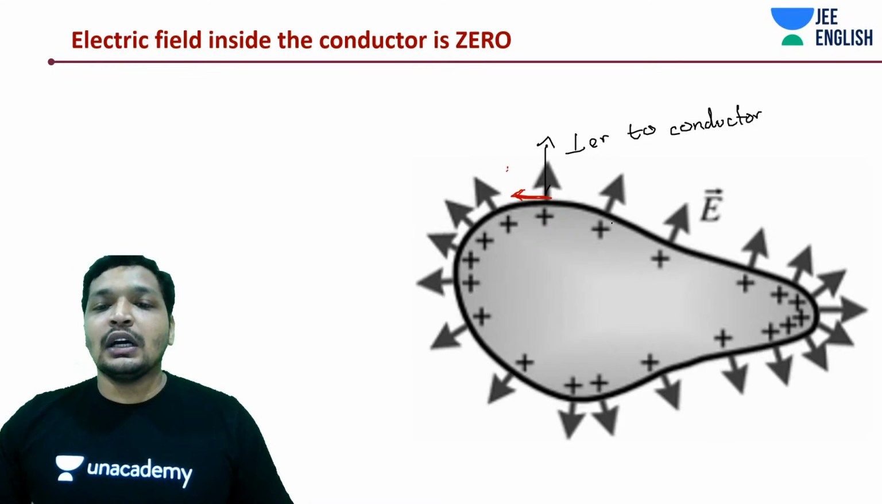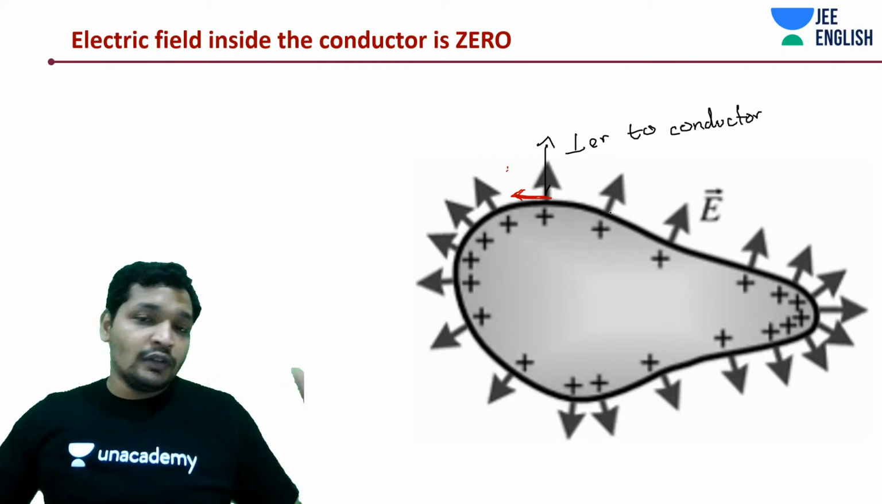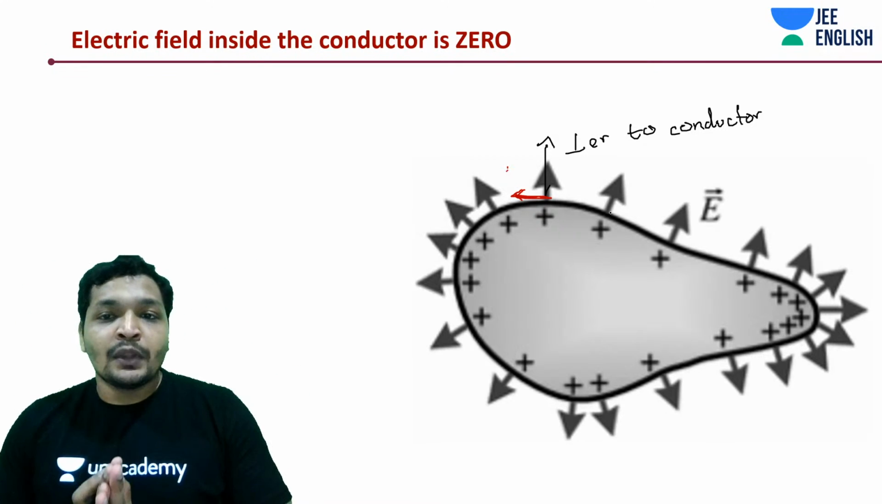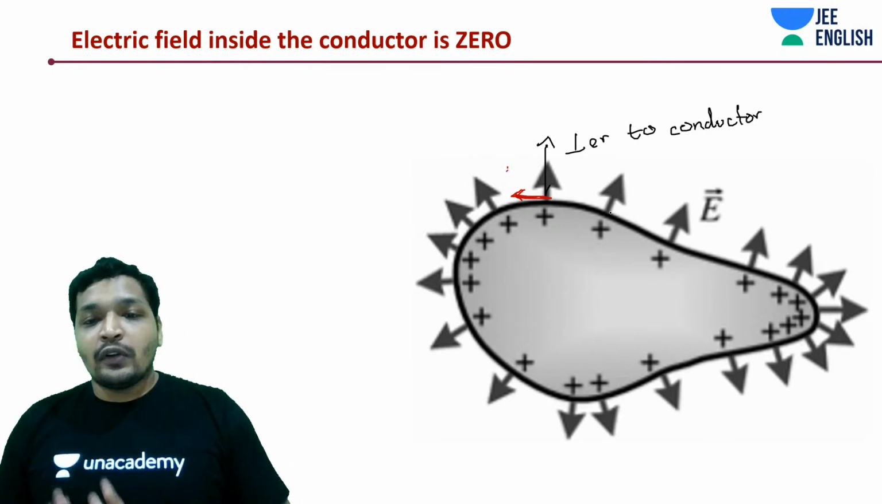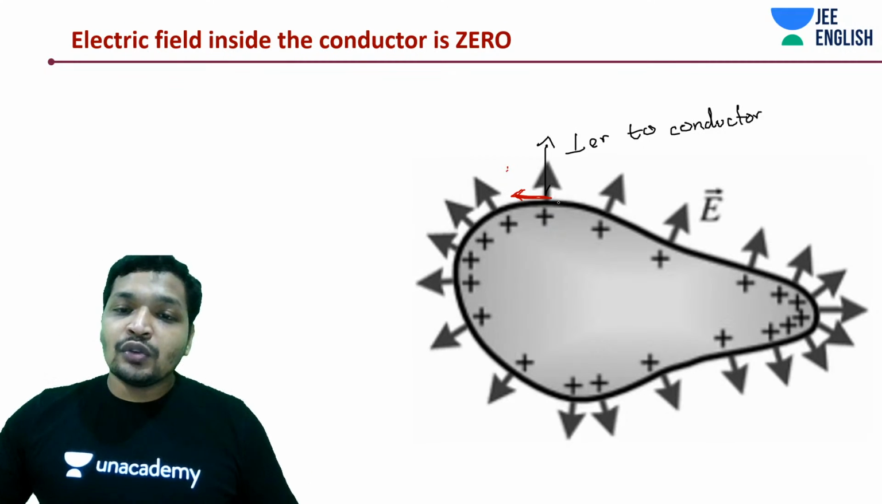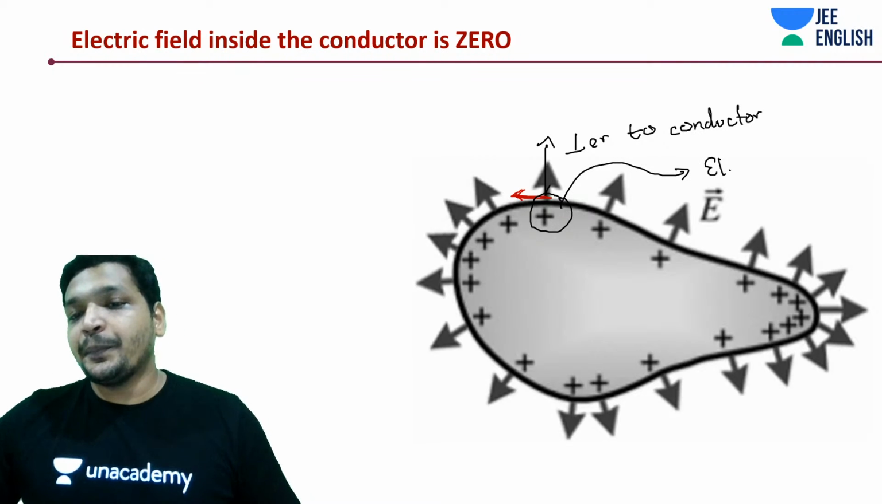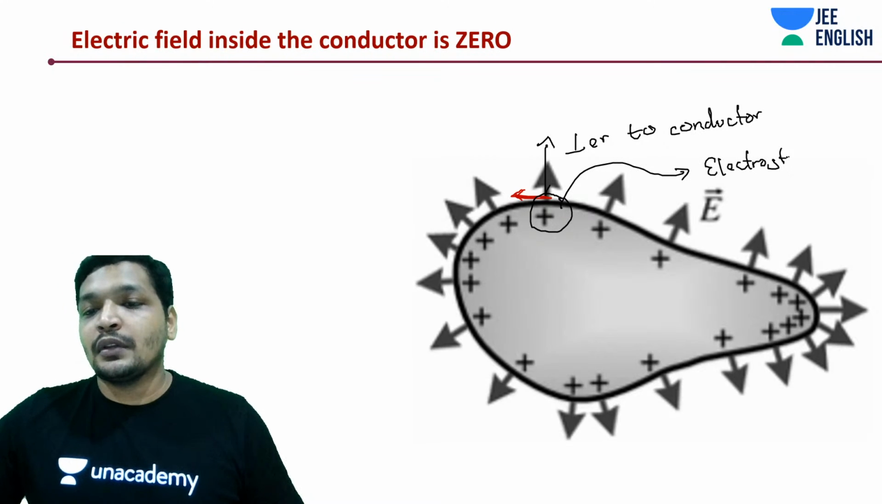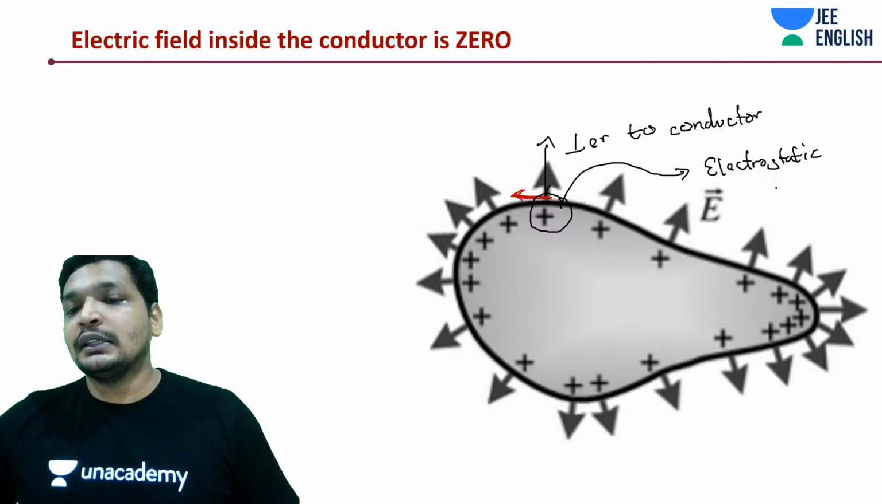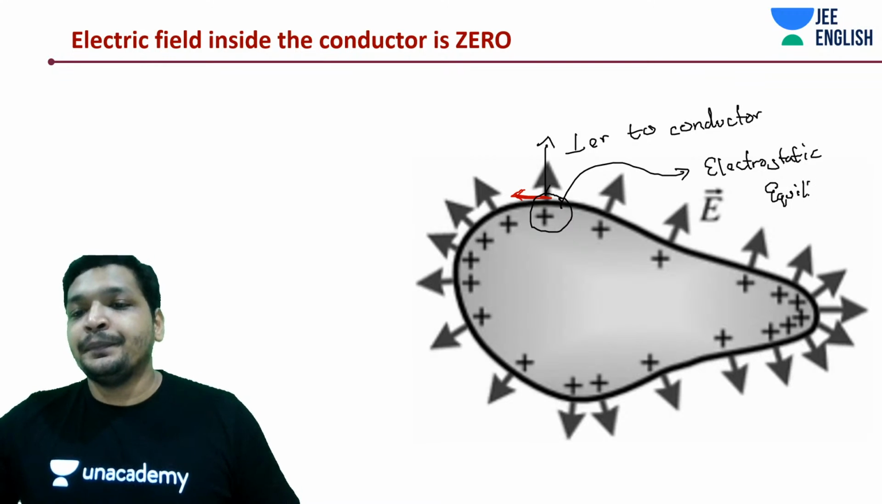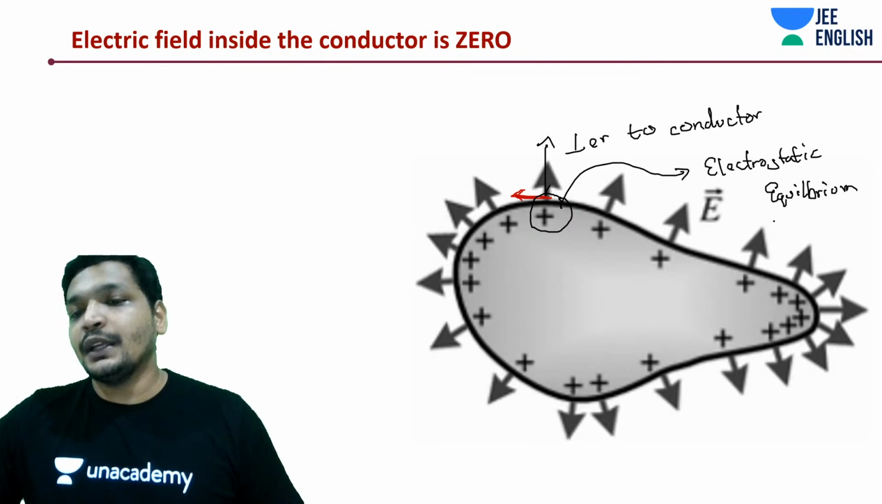Hence, first of all, charges always accumulate on the surface of the conductor. The fields will always be perpendicular. The charges don't move, they will stay in electrostatic equilibrium. Alright. Simple, easy, intuitive.